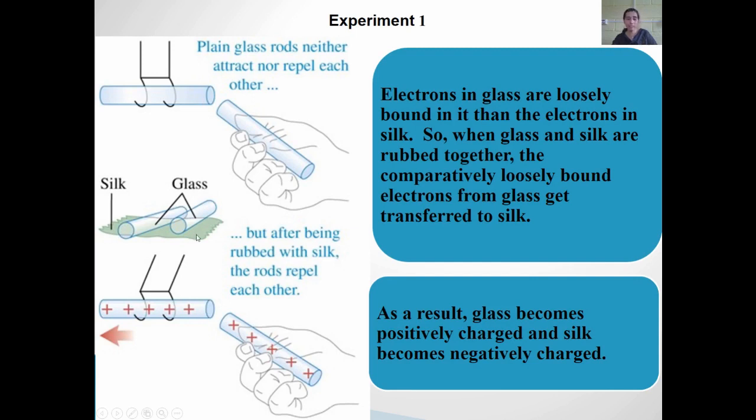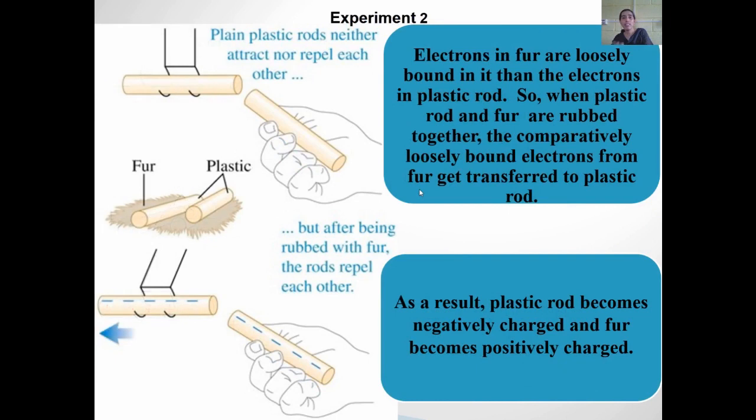to the silk, right? Similarly, in the next experiment, what we observed: the plastic rods, when they were rubbed over the fur. The electrons might be tightly bound in this plastic material, because of which the loosely bound electrons of the fur got transferred to the plastic. Since the electrons of the fur have entered the plastic, the plastic rods become negatively charged. Since both the plastic rods have become negatively charged, they showed the force of repulsion, right?